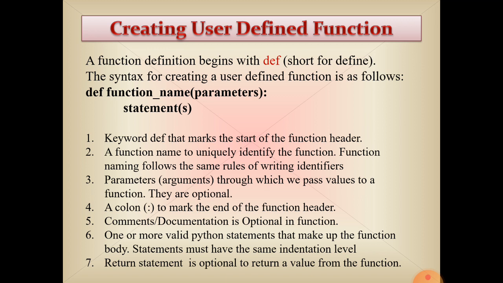Next, parameter or argument. Parameters are arguments through which we pass values to a function. They are optional, meaning a function may or may not take arguments. If you want to pass them, you may; otherwise keep it blank, but we must use the parentheses. Parentheses have to be there, but passing arguments is not compulsory in the function.